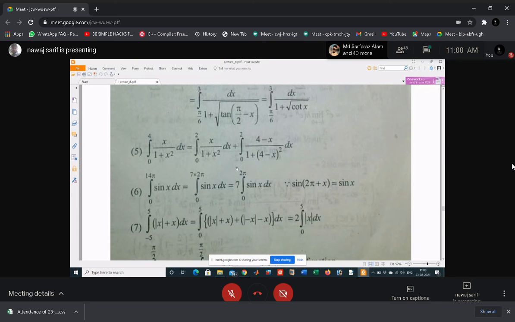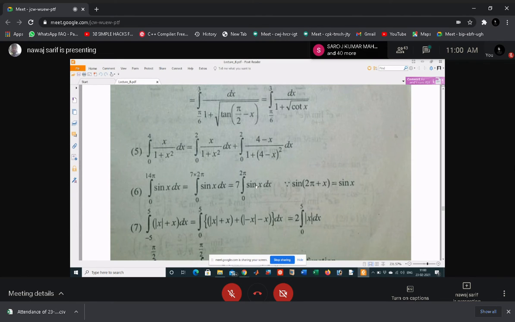Can you tell me what is the geometrical meaning of this property? If a function is periodic, then when you try to find the integration, ultimately you are trying to find the area under the curve. So when a function is periodic, you try to find the period area of this function from 0 to 2 pi.